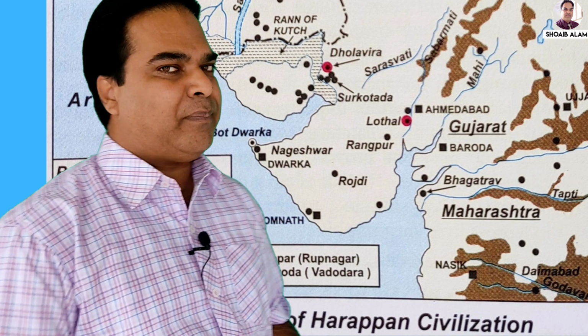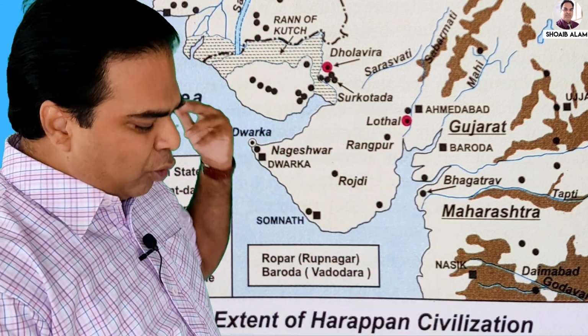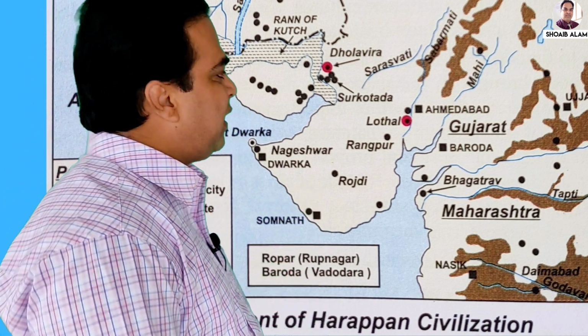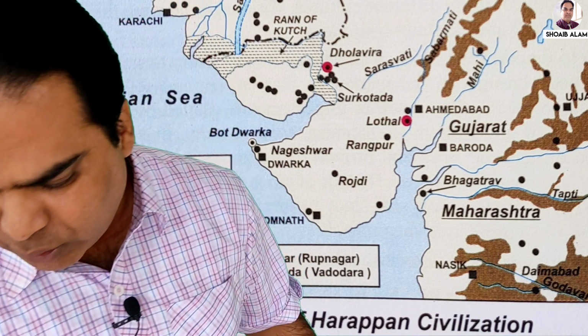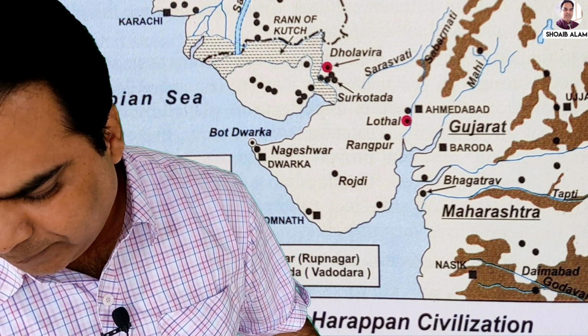Apart from this, when many more excavations were done in Gujarat, many more sites were found, like Lothal. You can see the map in the background. Lothal is there, Rangpur is there, Gola Dhoro is there, Rojdi is there, and one more, Dholavira. Dholavira is in Gujarat, and all these sites which we are discussing are in Gujarat.